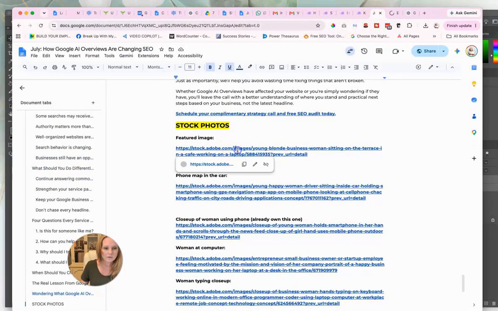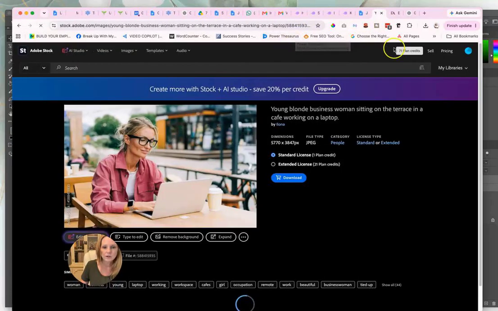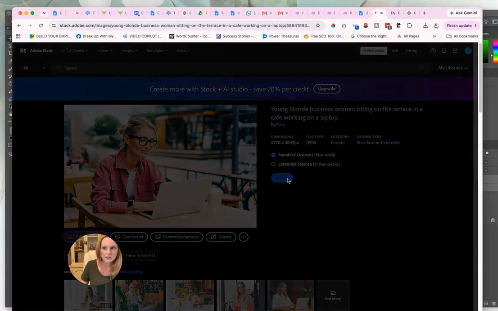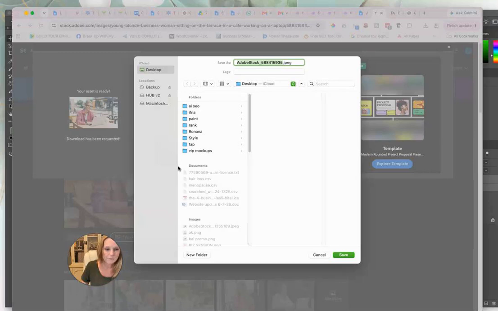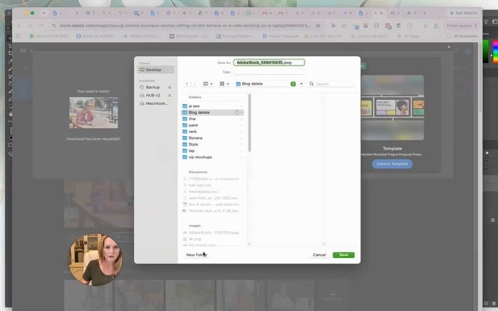Alright, so in my document, I've already decided on some stock photos. So I'm going to show you how I do this. First is the featured image. I'm just going to go to this and download it. I do prefer Adobe Stock to other stock photo sites. I have access to several premium ones. So what I do, just because this is whatever, dispose, I'm just going to say blog, delete.